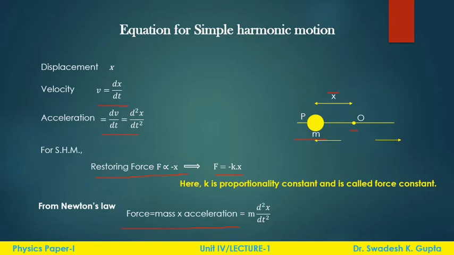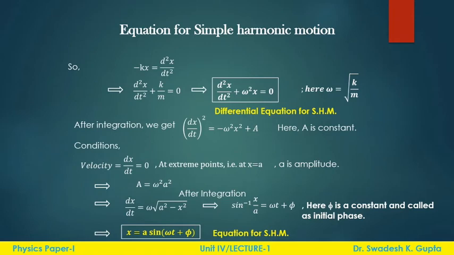So mass is m and the acceleration is d2x by dt square. Now these two forces are the same, so we can put them together and we will get this equation. Now solving this equation, we will get a differential equation which is called the differential equation for simple harmonic motion.